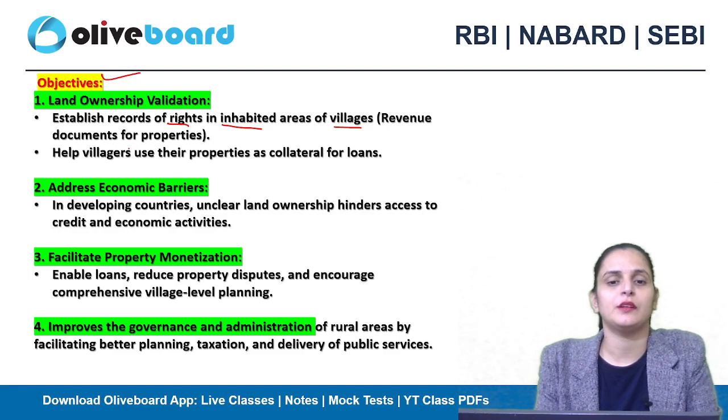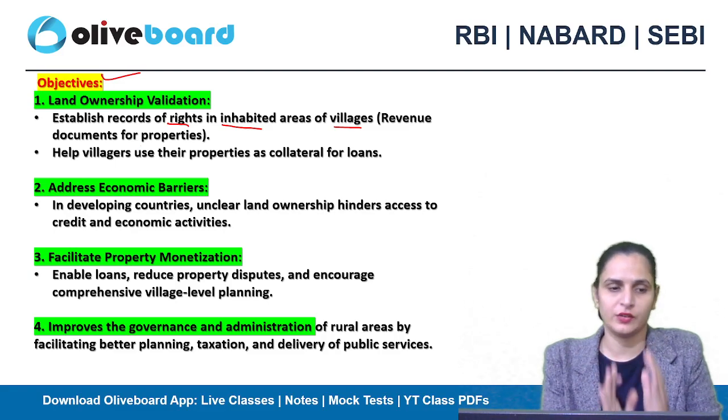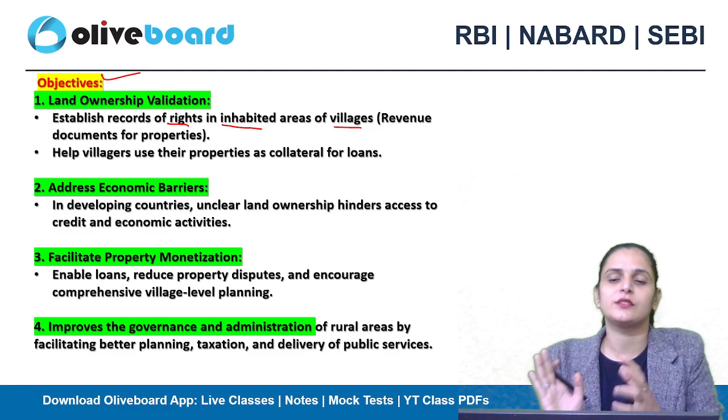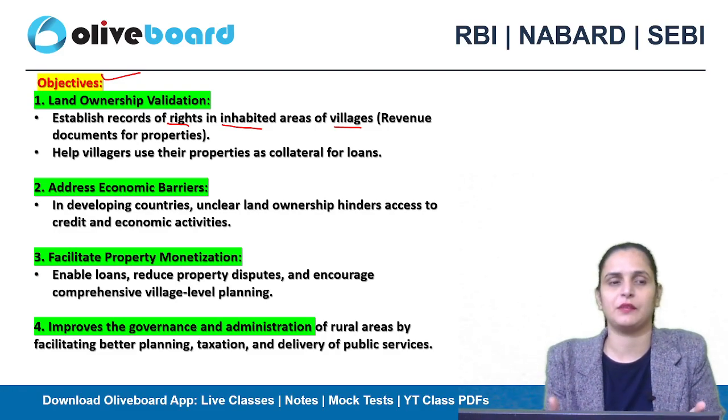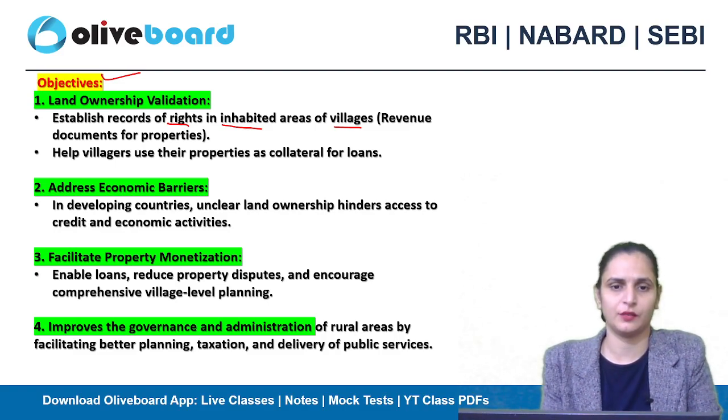And it will help the villagers, if they have the ownership right, they can use it as collateral for the loans whenever they need some monetary help or agri credit, they can use that. Okay,